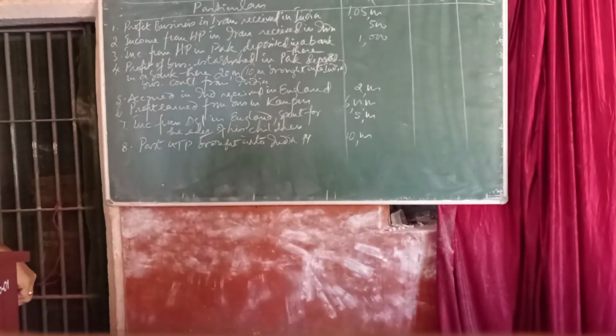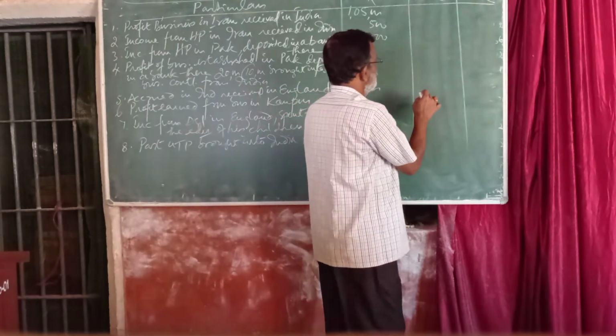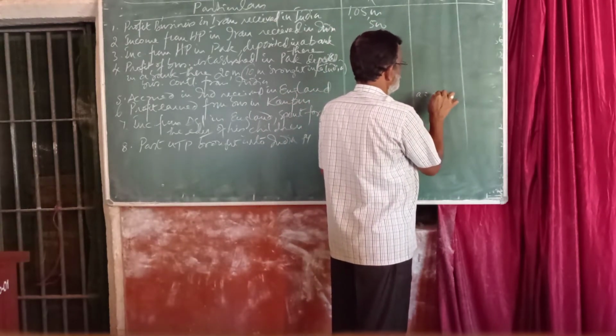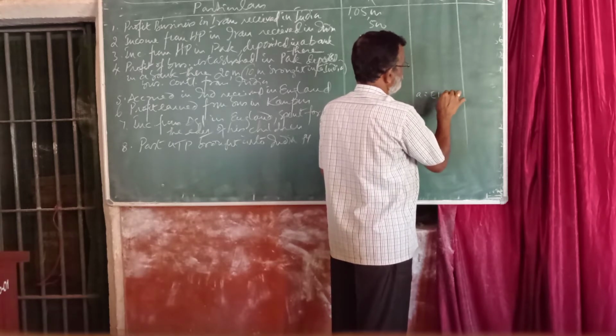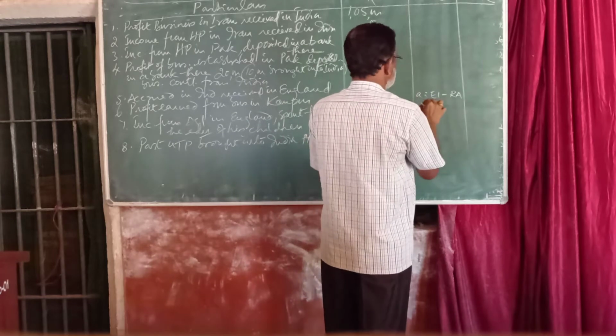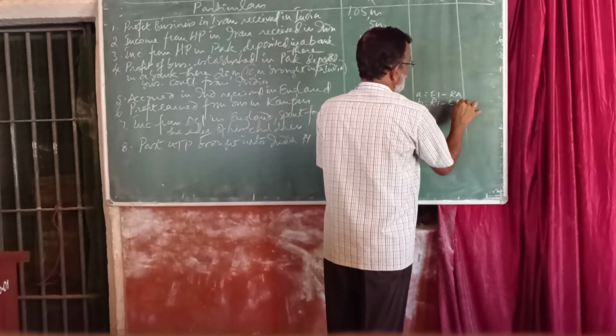So first income, profit from business in Iran received in India. For the determination, you remember the options. Option A, earned in India, received anywhere. Option B, received in India, earned anywhere.